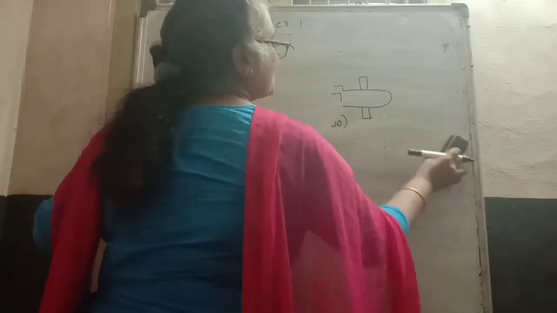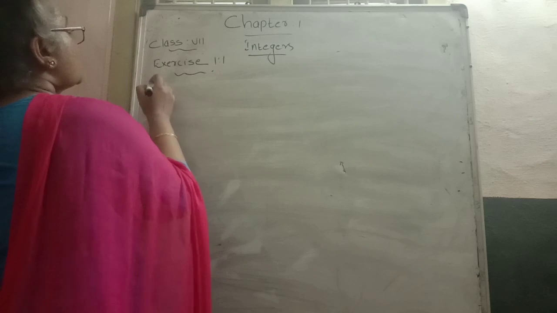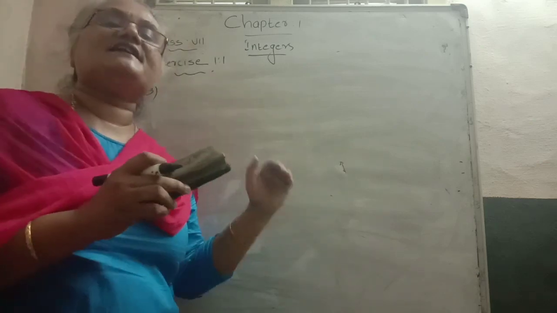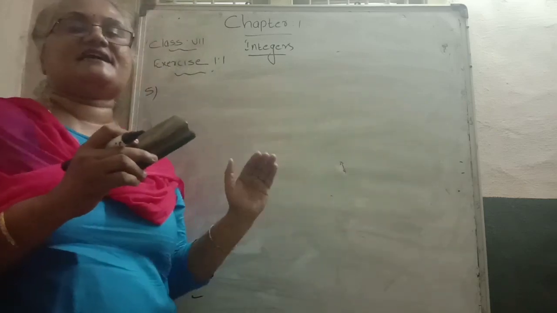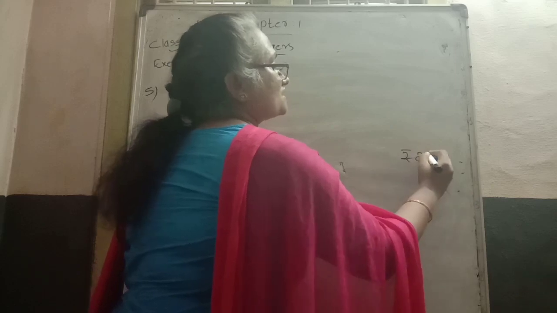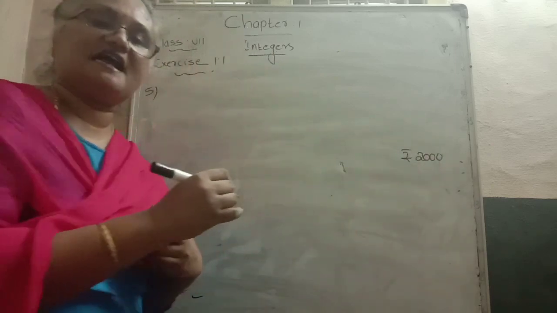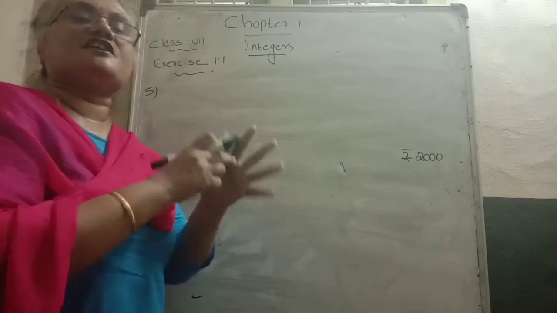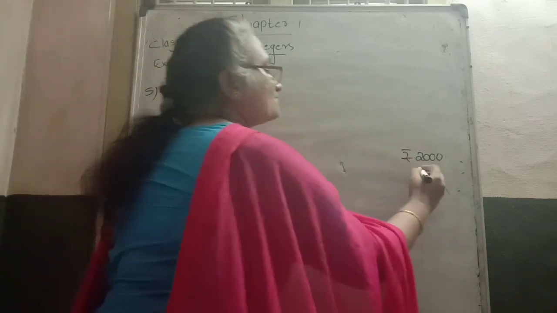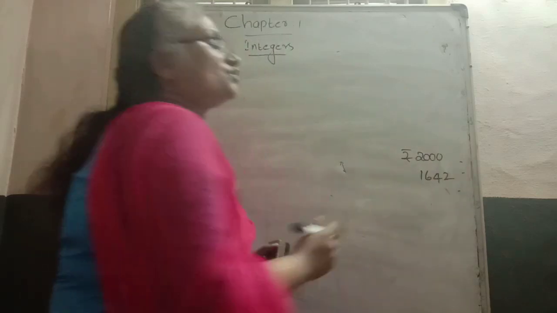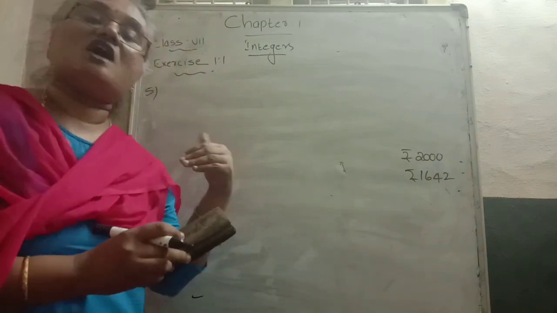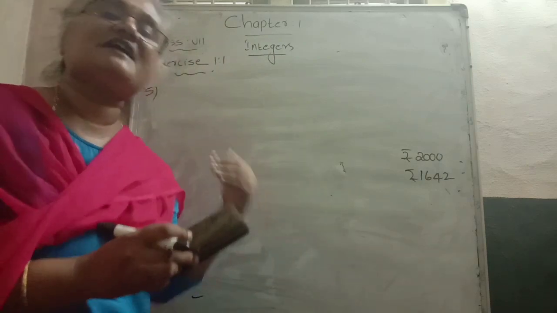Next, the fifth question. Here there is one person, Mohan, who deposits some amount in the bank. Deposit means plus: 2000 rupees he deposits in the bank. Then the next day he goes to the bank and withdraws 1642 rupees. The question asks what is the balance amount in his account.